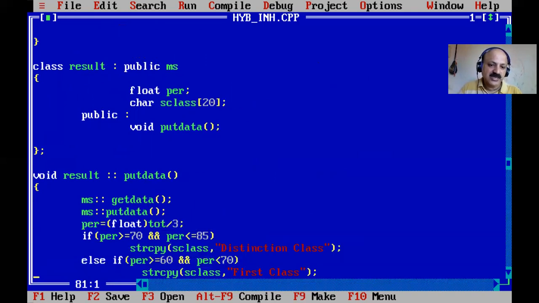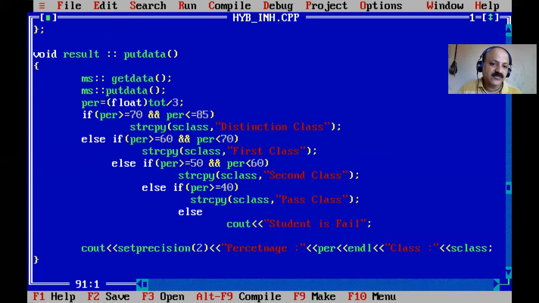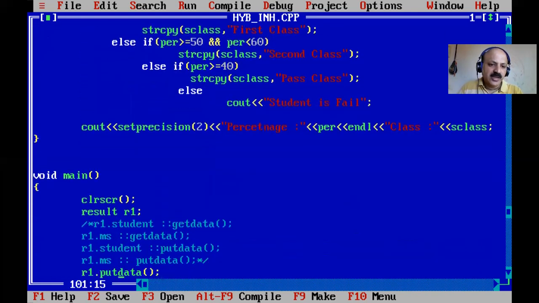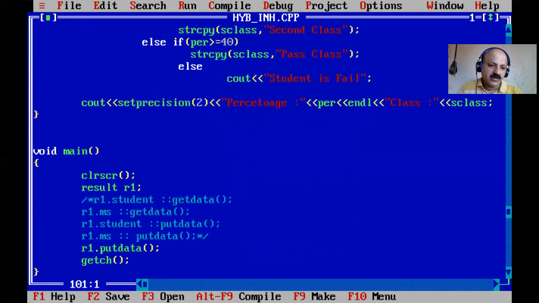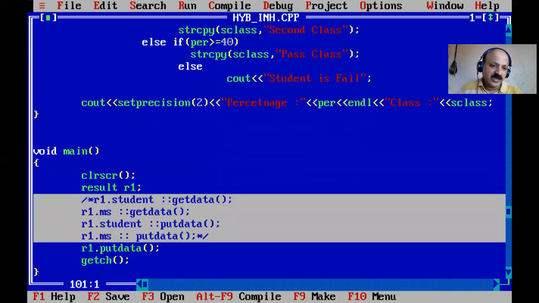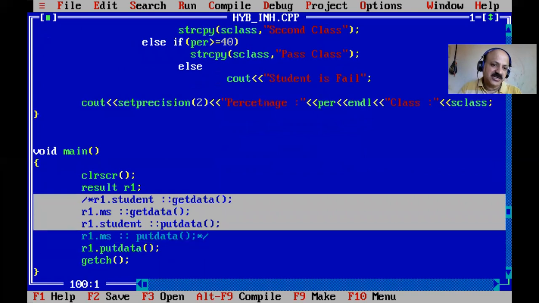Okay, class: first class, distinction, that is else if ladder logic. And then here our percentage and total mean the class is printed, and setprecision is a manipulator, so we can use the iomanip header file. So setprecision, that is the function name. And here we can call only our last one, and also here, previously given different names, so you can use the public derivation technique also.